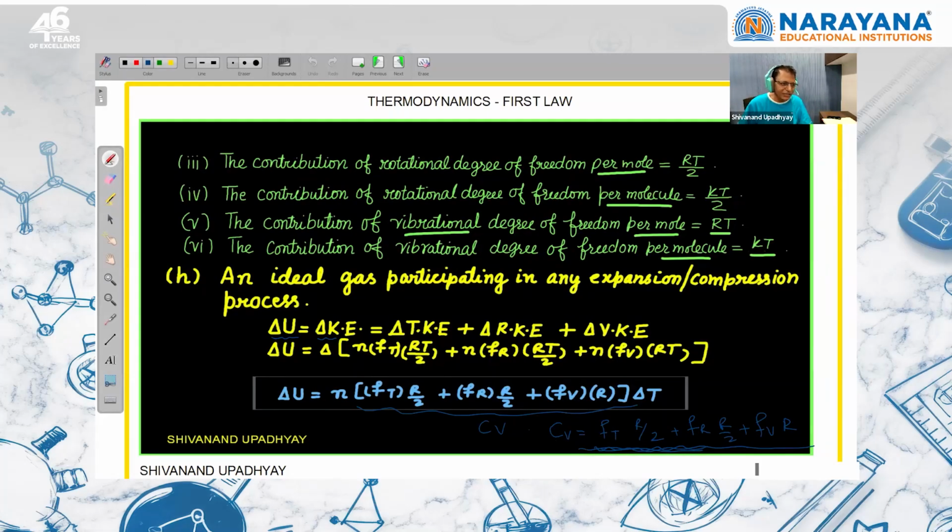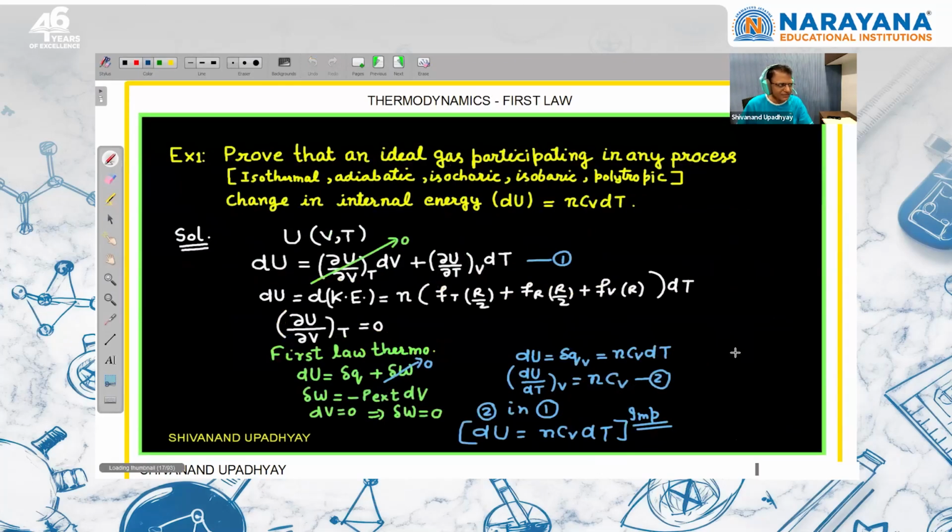So we can say that the value of CV will depend on temperature, and we know that for an ideal gas Cp minus Cv is equal to R. So the value of Cp for an ideal gas also depends on temperature, and the value of gamma, which is Cp by Cv, is also dependent on temperature, right? For monoatomic gas, only translational degree of freedom is active. There is no contribution of rotation and vibration. So for monoatomic gas, Cp, Cv, and gamma are independent of temperature. So these are very important points while solving the answers.